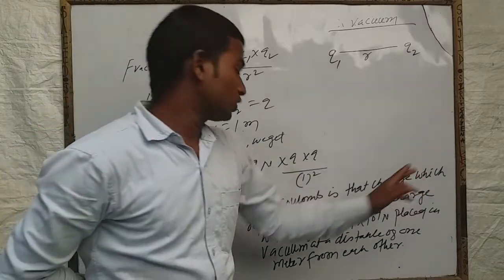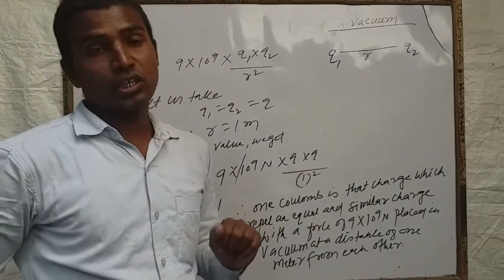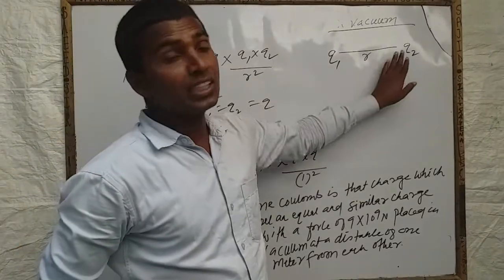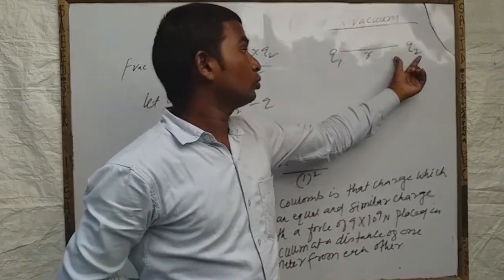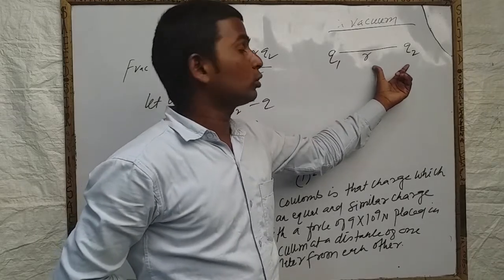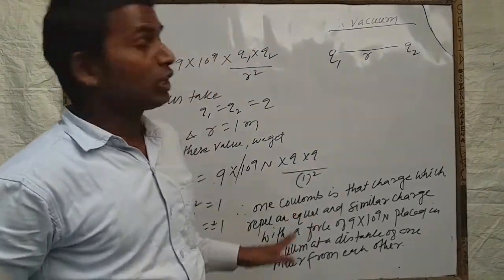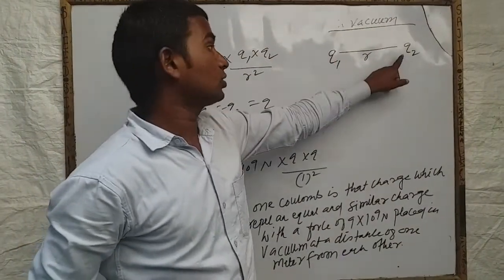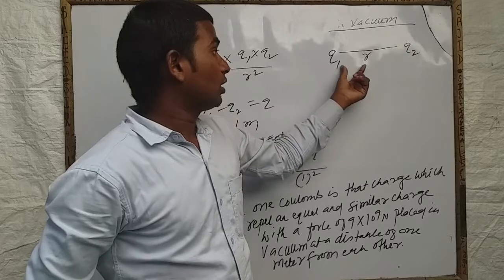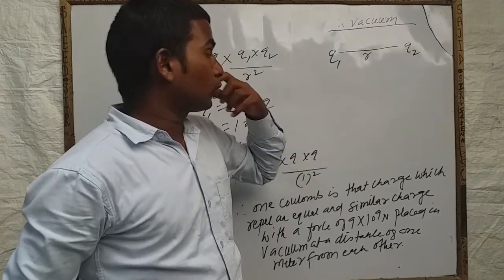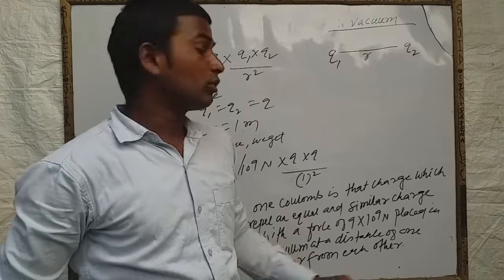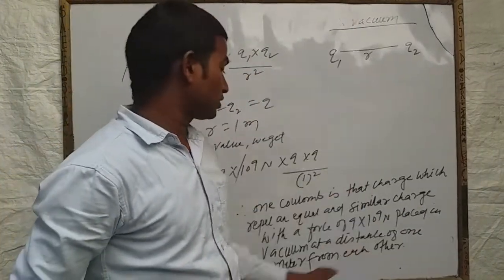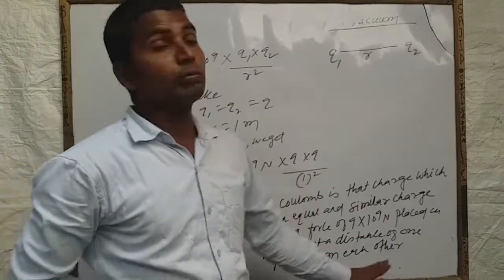So 1 coulomb is that charge which repels an equivalent similar charge, meaning Q1 and Q2 have the same magnitude and both are positive charges, with a force of 9 into 10 to the power 9 Newton. Where are they placed? They are placed in vacuum. And at what distance? At a distance of 1 meter from each other.